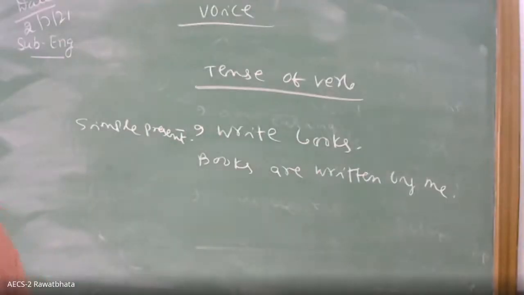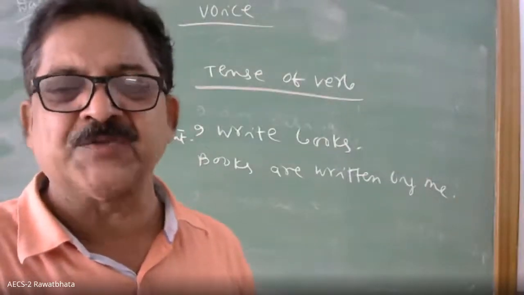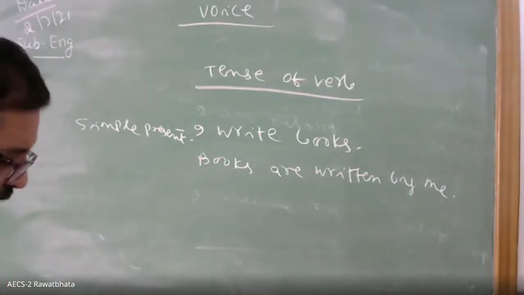Each verb has three forms: write, wrote, written. Eat, ate, eaten. So in the passive, it will be the past participle. Does the participle come in every sentence? No. If you change the voice, the verb will be in past participle. It does not come in the active sentence. If you make it passive, then only it comes.